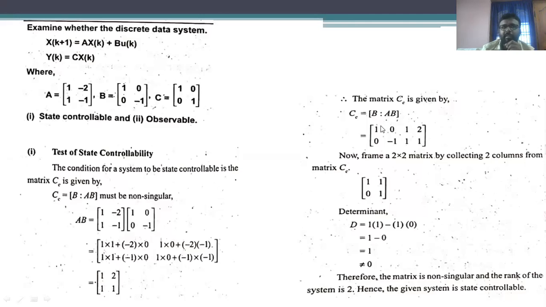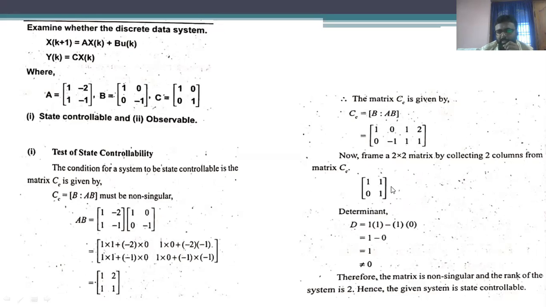Therefore, for determining the controllability, we have to frame a 2 by 2 matrix consisting of the first column and third column, or the second column and fourth column, in order to determine the determinant of the controllability matrix.